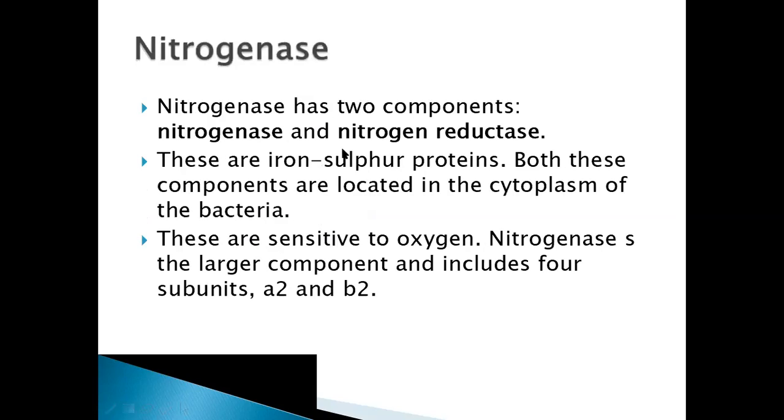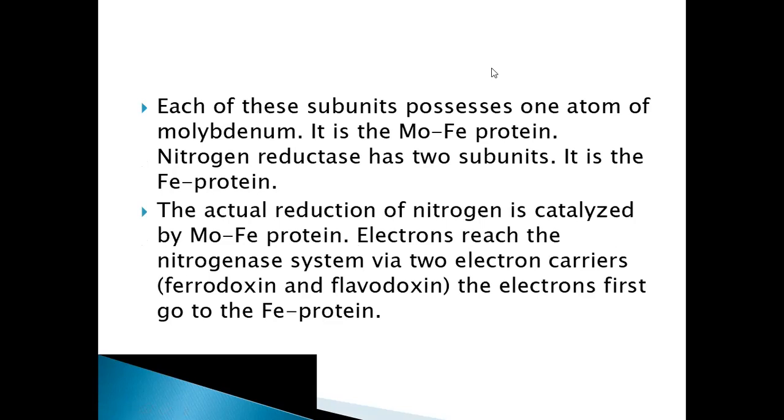So this nitrogenase enzyme has two components. One is nitrogenase and the other one is nitrogen reductase. Both are iron sulfur proteins. They are present in the cytoplasm of the bacteria, right? They are sensitive to oxygen, and nitrogenase is the larger component and includes four subunits, A2 and B2. We can see the structure. Each of these subunits possesses one atom of molybdenum. That is why it is called the molybdenum iron protein.